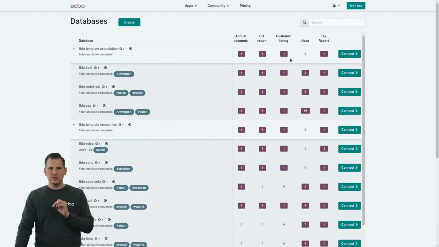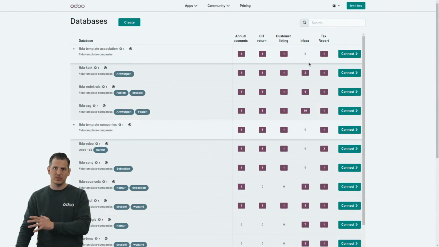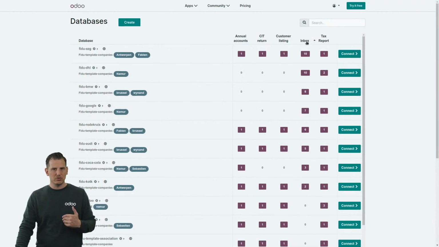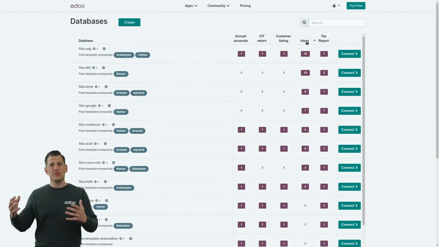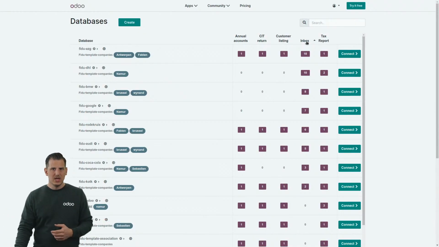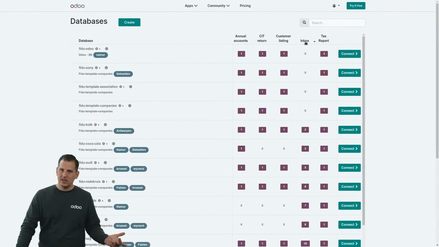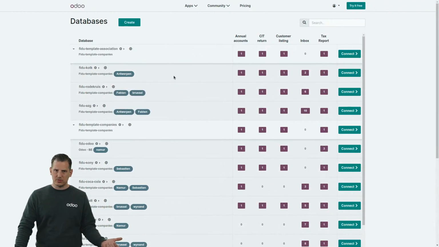All those different columns are basically activities that are synchronized in real time with all the different customers. So, for example, if I as an accountant log in the morning on my odoo.com dashboard, I can click on the inbox activity in order to filter all my customers by the number of documents that need to be handled in Odoo. So in this case, for example, I prefer to start with my customer DHL instead of my customer Coca-Cola because DHL has 10 documents to be processed, Coca-Cola less. And when I click again on there, I can come back to my original screen.